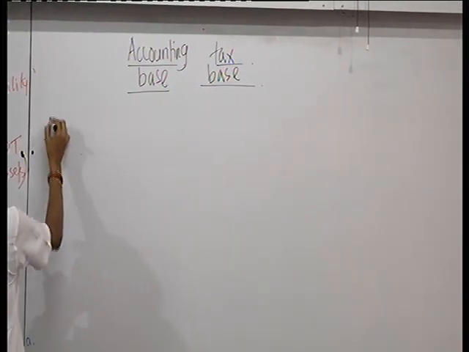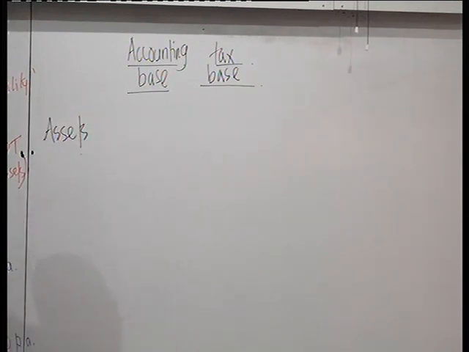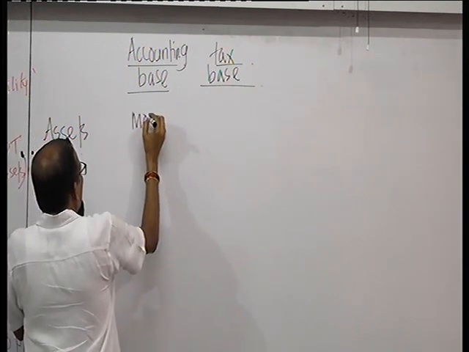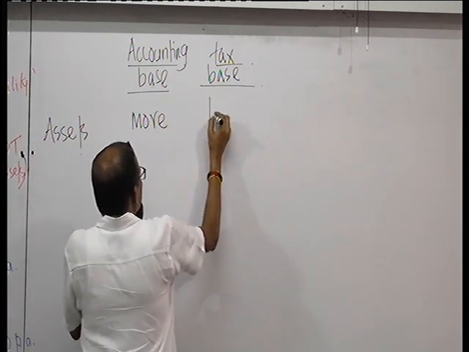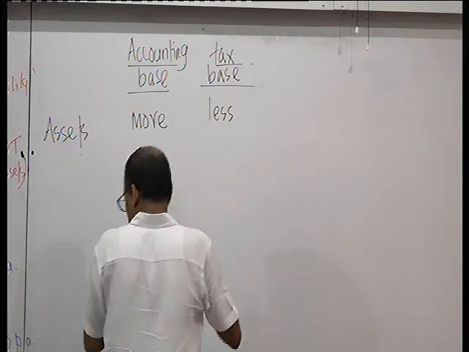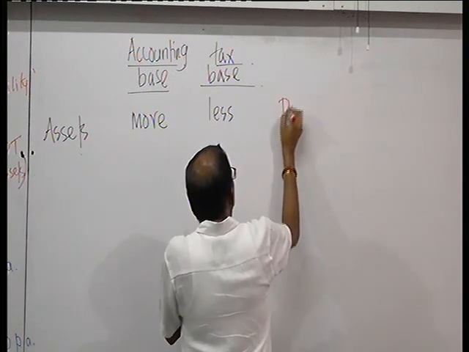As far as assets, accounting base is say more and this is less. This is what we looked at just now. This will create deferred tax liability.